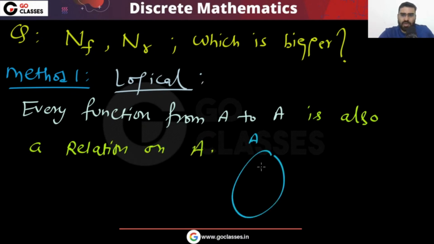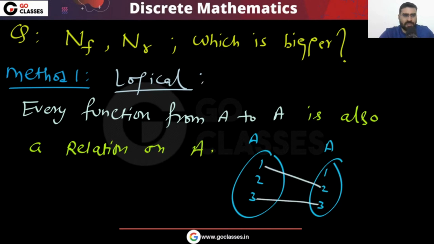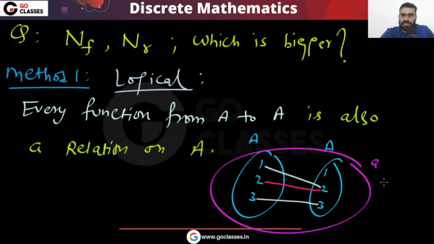For example, if this is your set A, 1 2 3, and this is your set A, 1 2 3. Now whatever function you take, for example, let me take this function. So consider this function. You can easily see this is a function, right? This is also a relation.